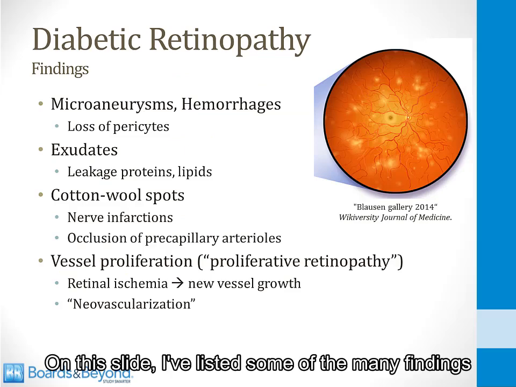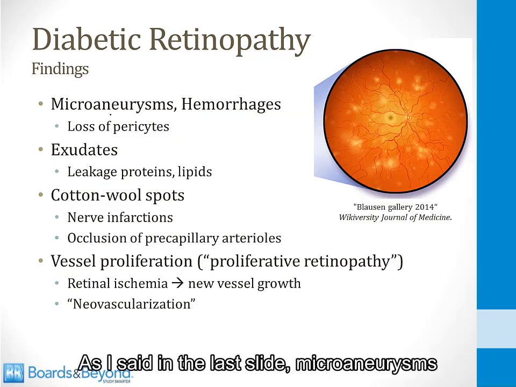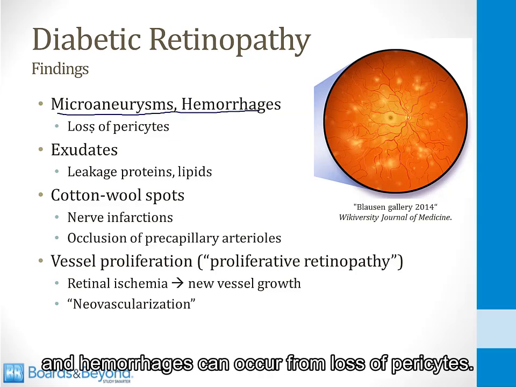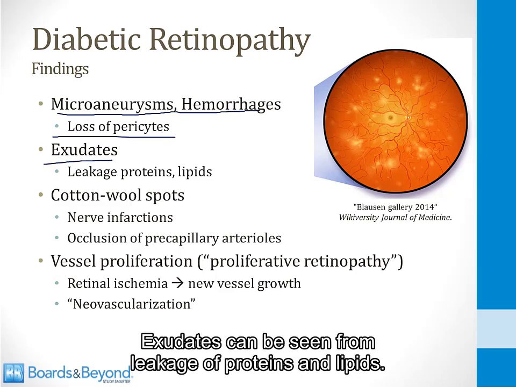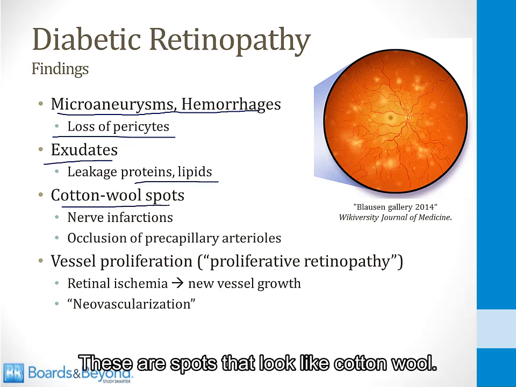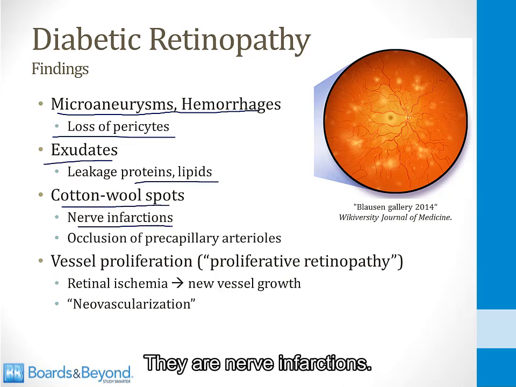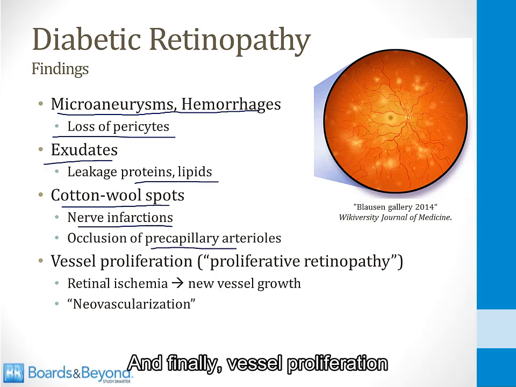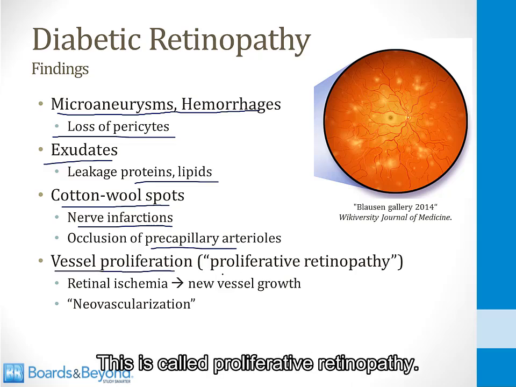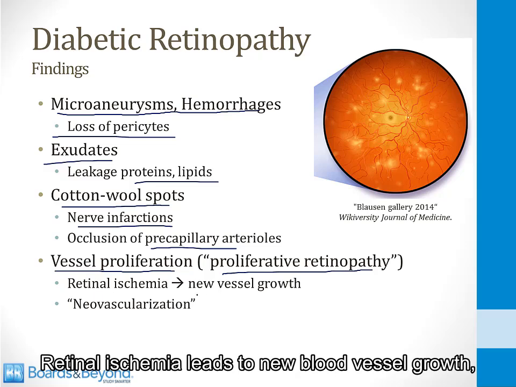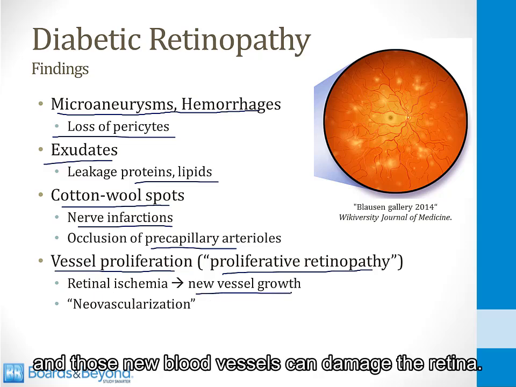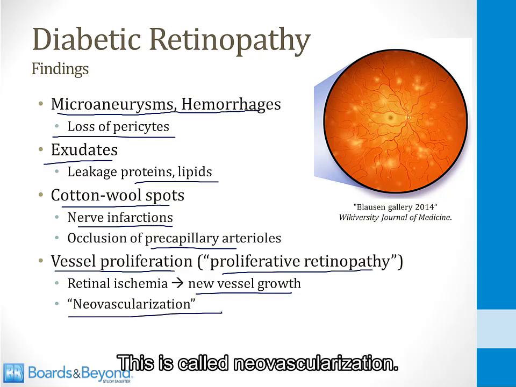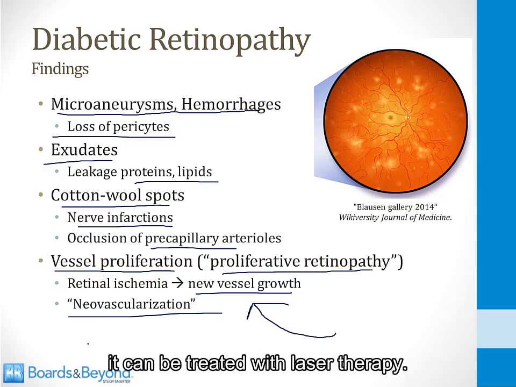On this slide, I've listed some of the many findings in diabetic retinopathy. As I said in the last slide, microaneurysms and hemorrhages can occur from loss of pericytes. Exudates can be seen from leakage of proteins and lipids. Cotton wool spots are sometimes seen. These are spots that look like cotton wool. They are nerve infarctions. This results from occlusion of precapillary arterioles. And finally, vessel proliferation sometimes occurs in the retina. This is called proliferative retinopathy. Retinal ischemia leads to new blood vessel growth, and those new blood vessels can damage the retina. This is called neovascularization, and this is one of the reasons diabetics are screened every year. When this is detected early, it can be treated with laser therapy.